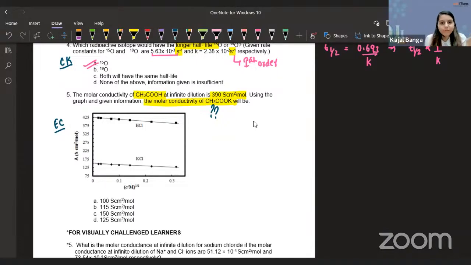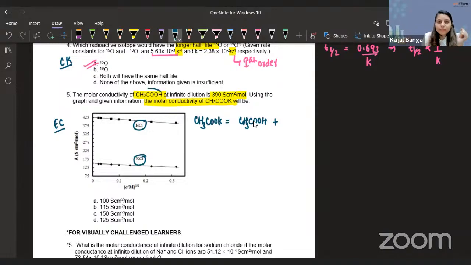So look guys, if we have to calculate the molar conductivity of CH3COK, how exactly can we do that? By adding CH3COH, which is given in the question, and apart from that, from this curve, I can get HCl and KCl.